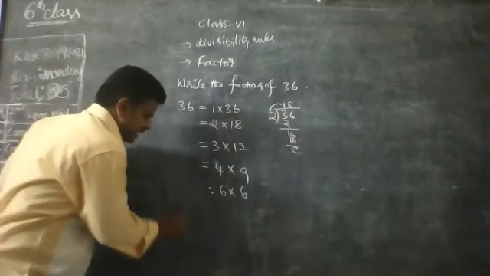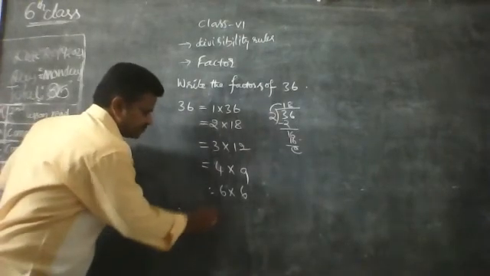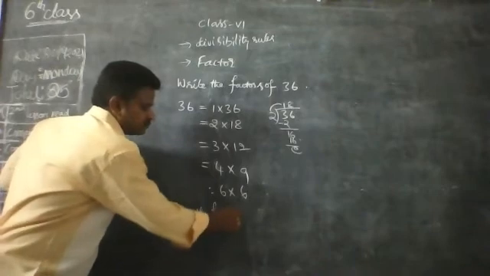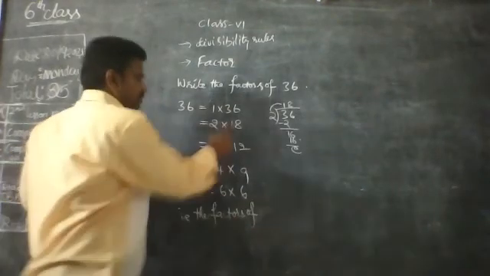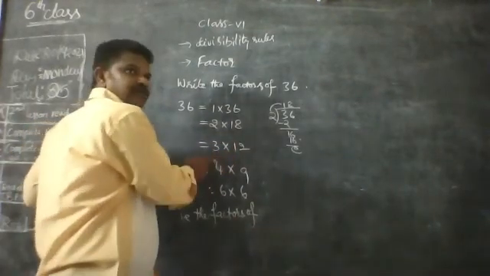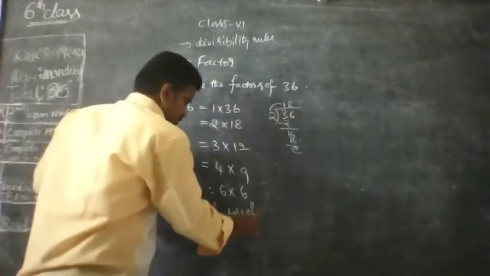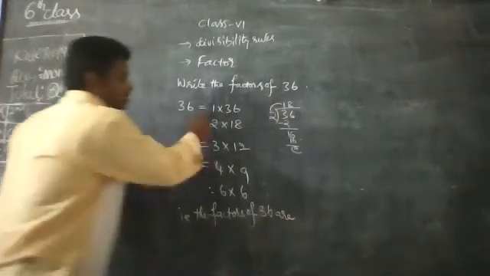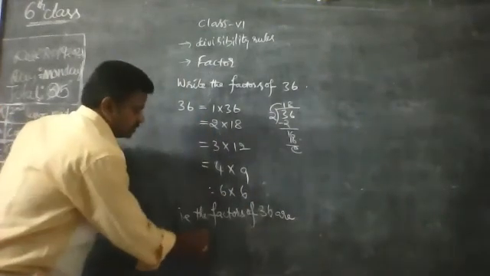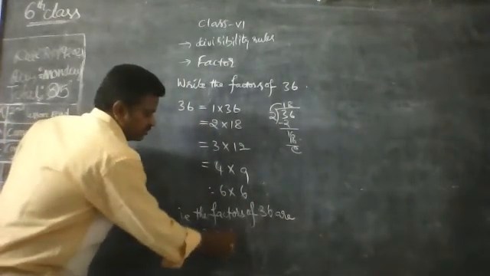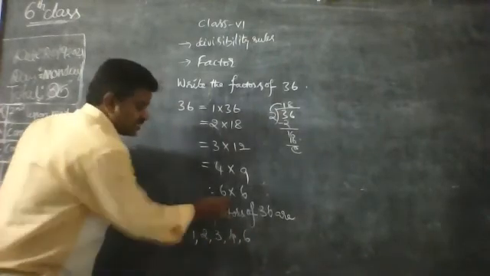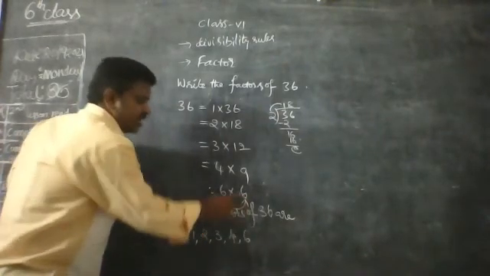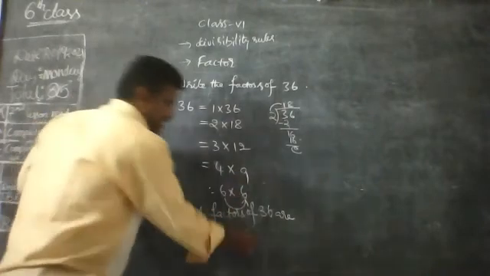Yes, that is the factors of 36. We'll start from 1, 2, 3, 4, 6. No need to write 6 again. 9.